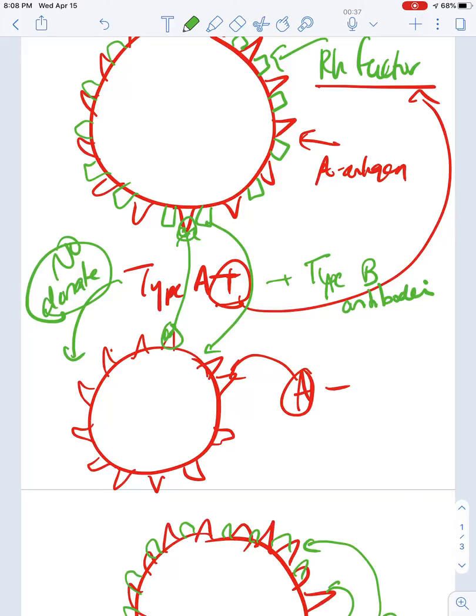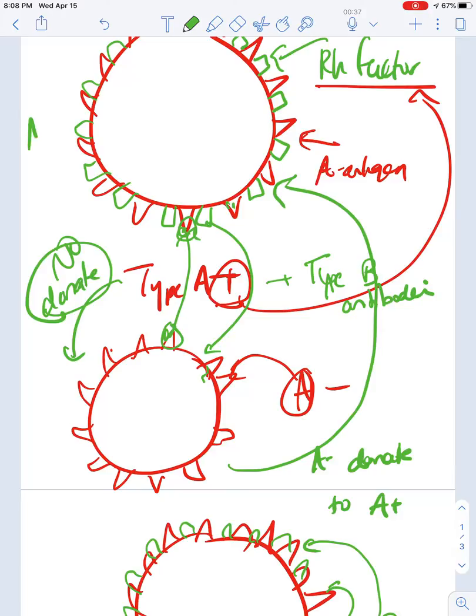If you're A positive, you cannot donate to A negative. But if you're A negative, can you donate to A positive? You can, because the A recognizes the A on both, right? So A negative can donate to A positive, but A positive cannot donate to A negative. And that's how that works, right?